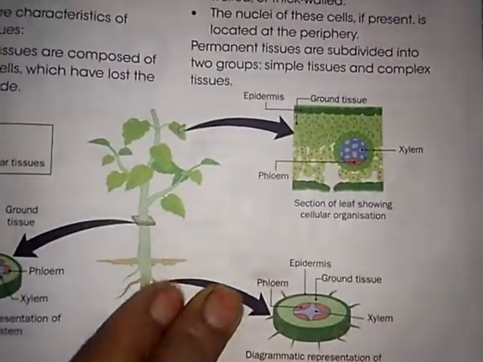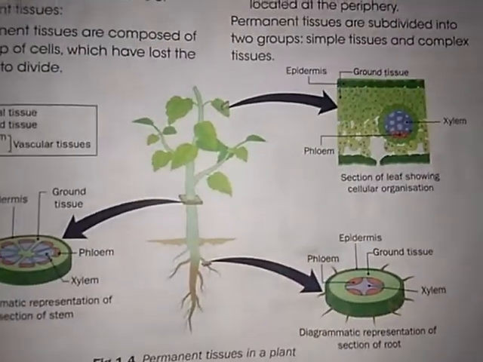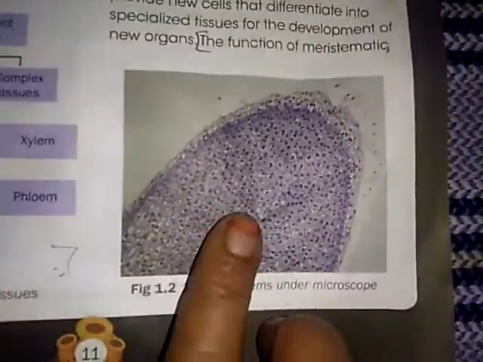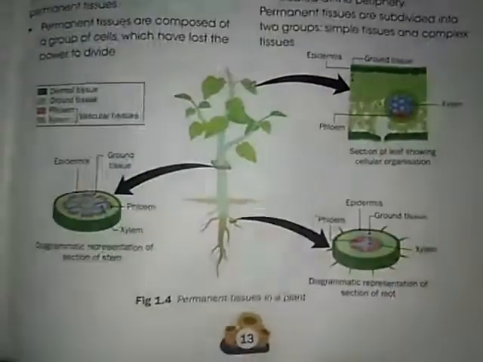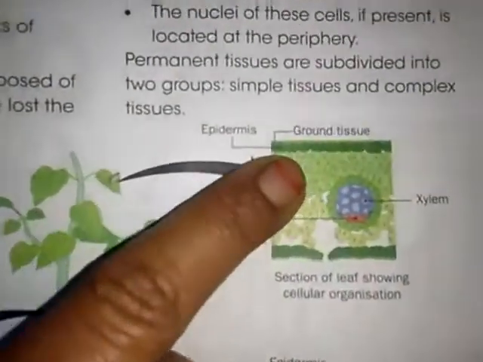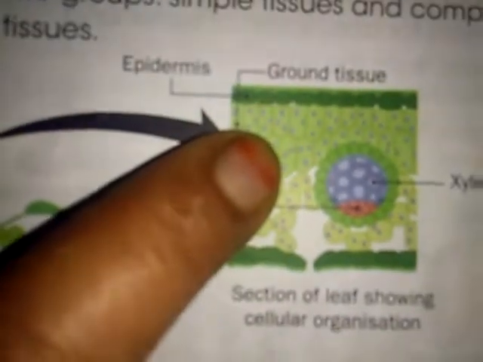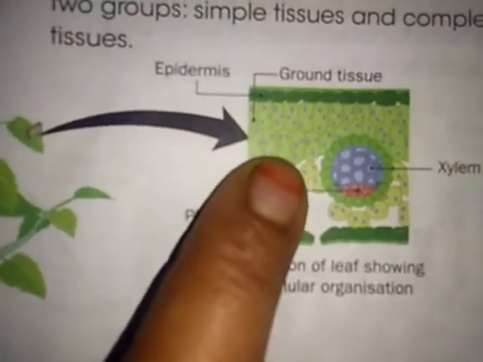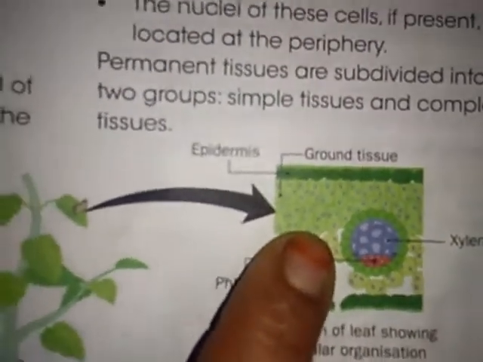In meristematic tissues, each cell has a single nucleus. Here in permanent tissue, see the picture, each cell has more than 2 nuclei. So it is called as the nuclei.